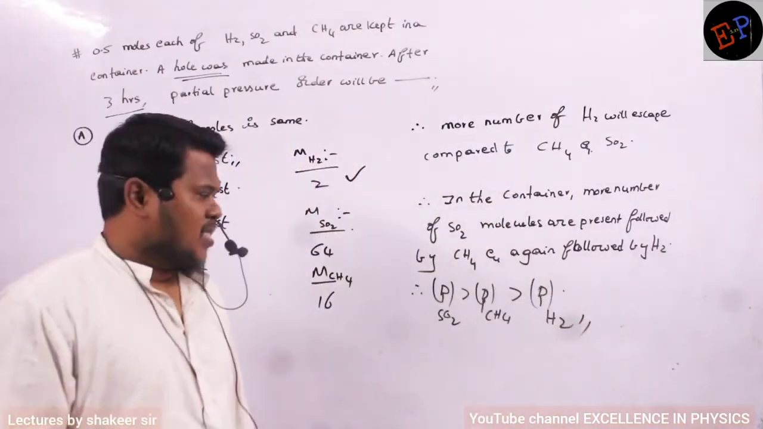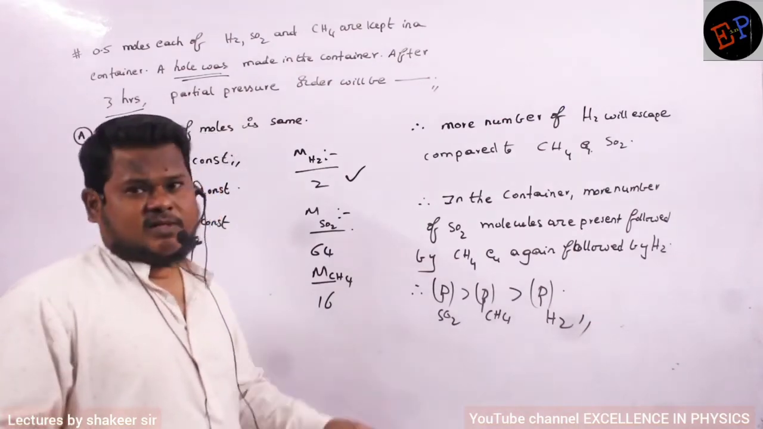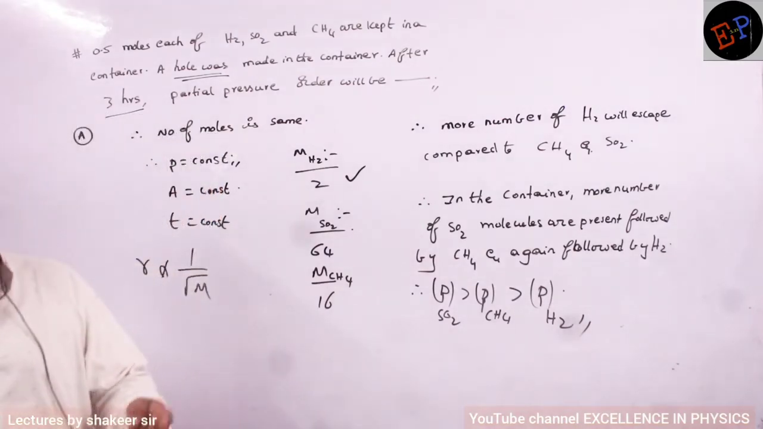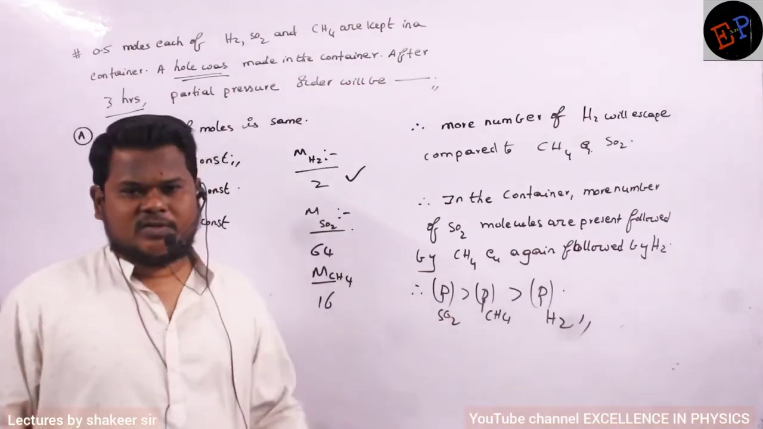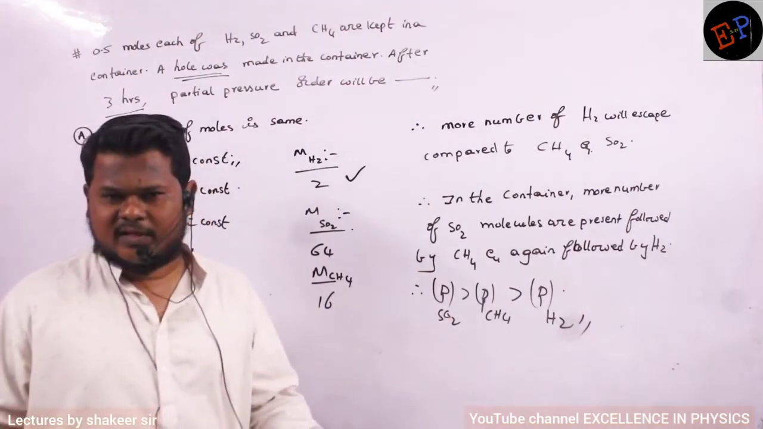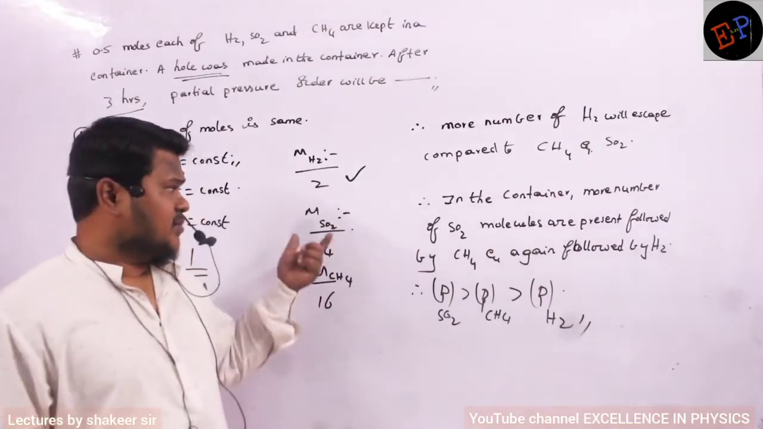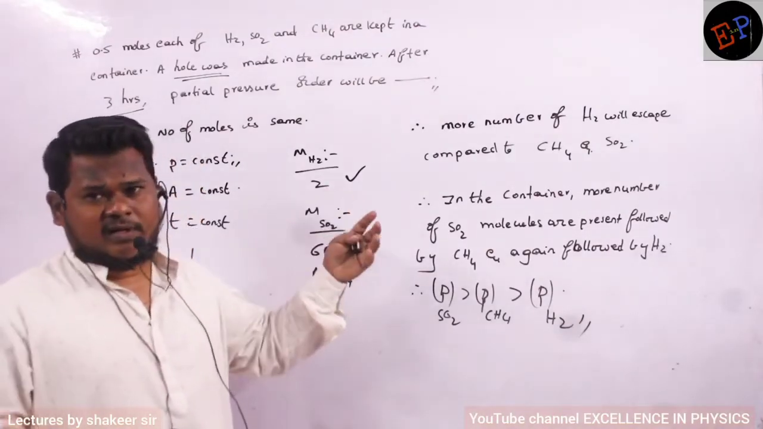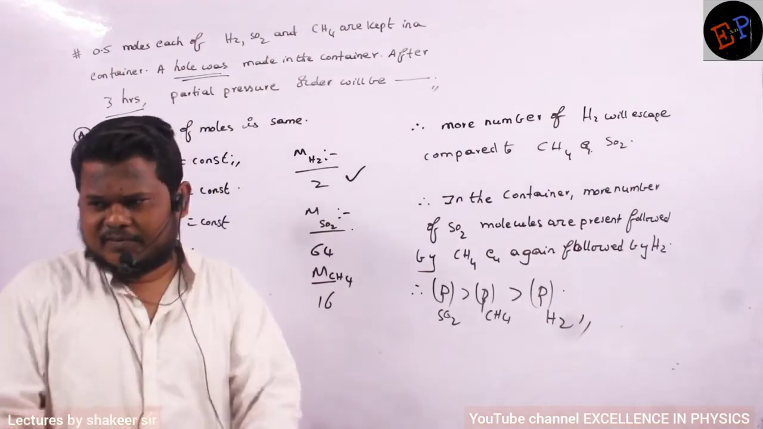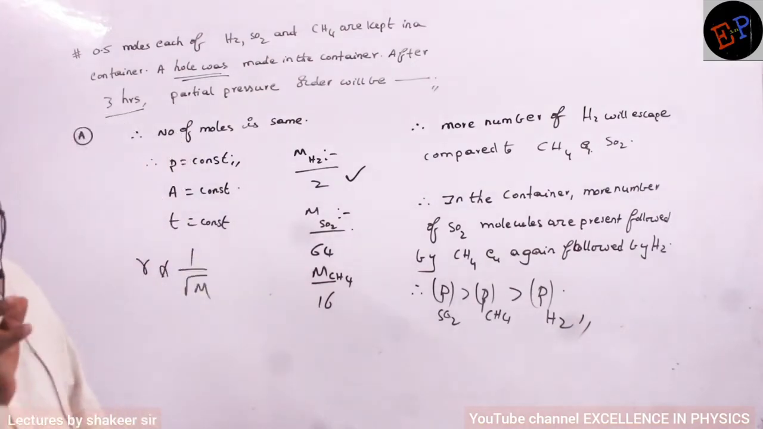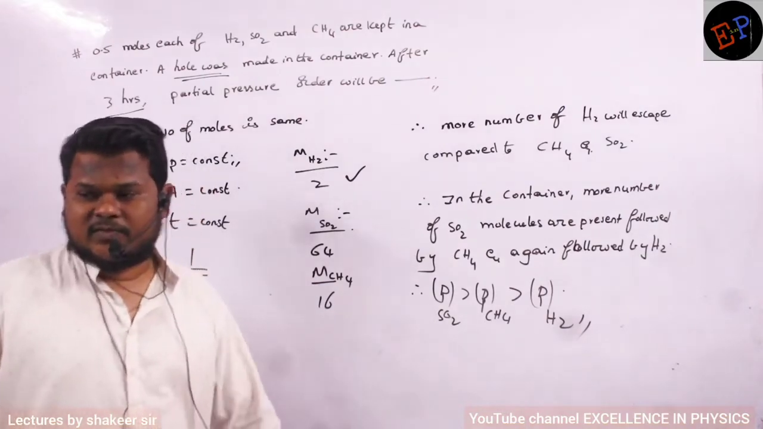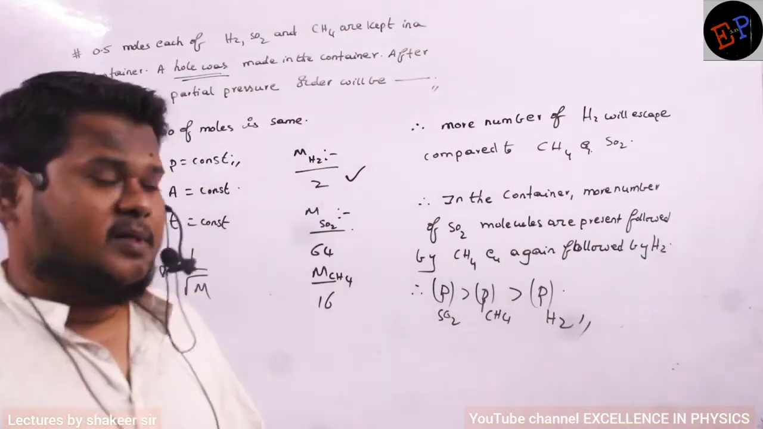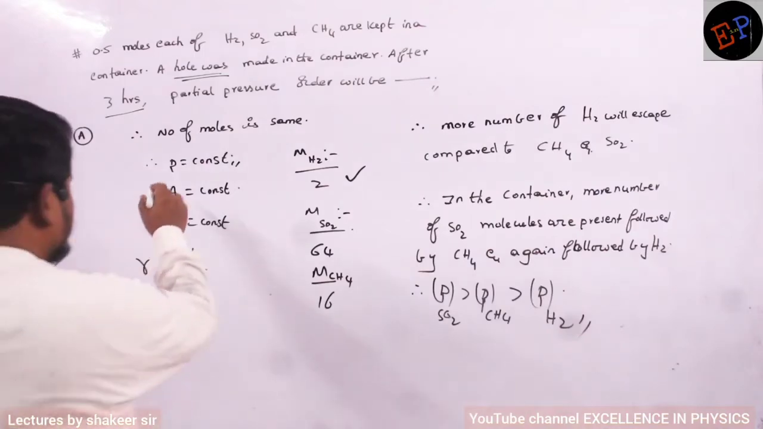Understood now? That gas which has more number of molecules will show greater pressure, because we already discussed that pressure is directly proportional to the number of moles or number of molecules of a gas. Which gas is escaping in large quantity? Hydrogen. So finally its pressure will be very less after 3 hours, because only fewer hydrogen molecules are present, but more SO2 is present. So the pressure of SO2 will be greater.